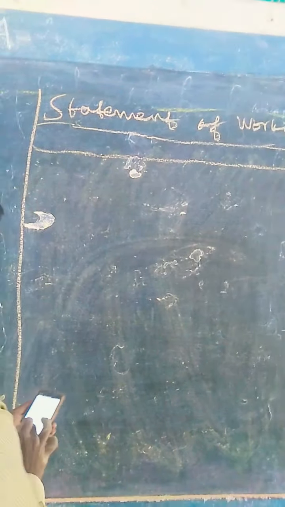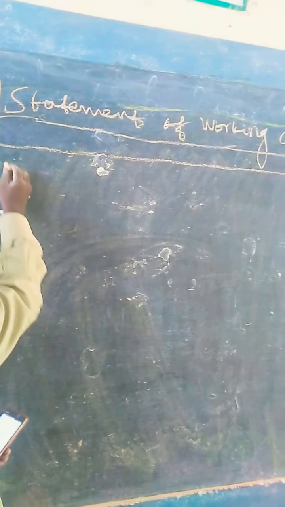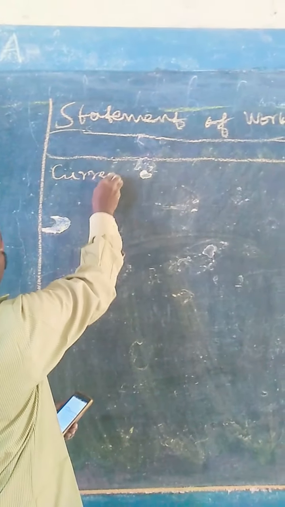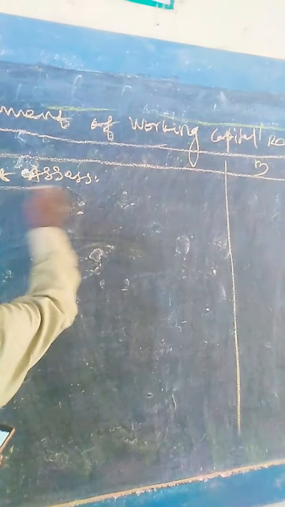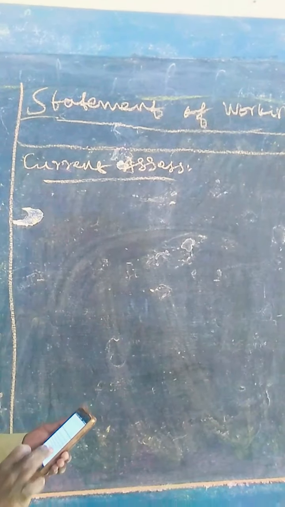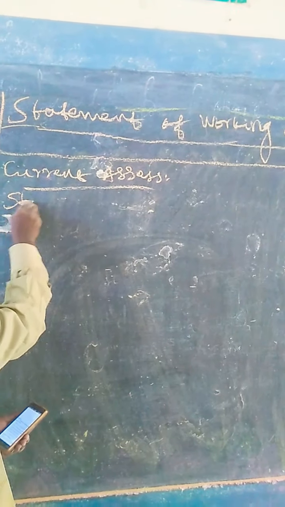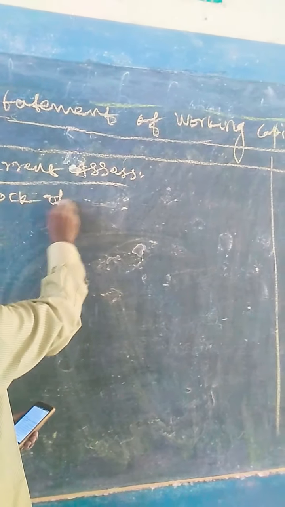What is working capital? Working capital is the excess of current assets over current liabilities. First, we will write down the current assets. What are the current assets in the given problem? Stock of materials.